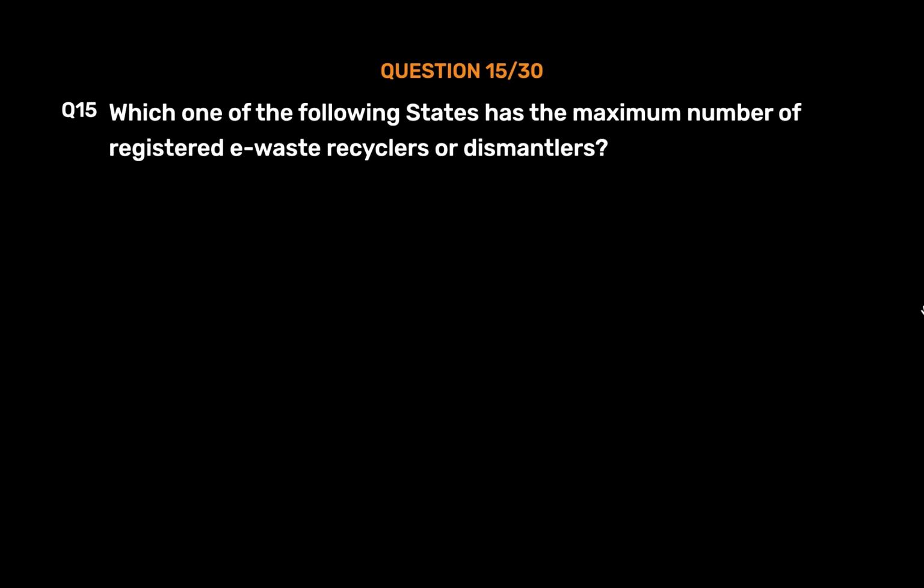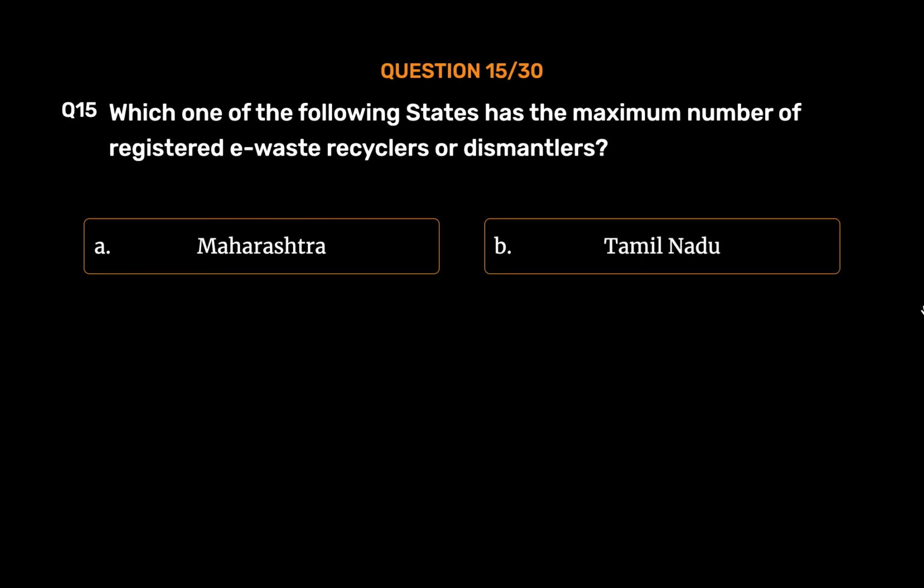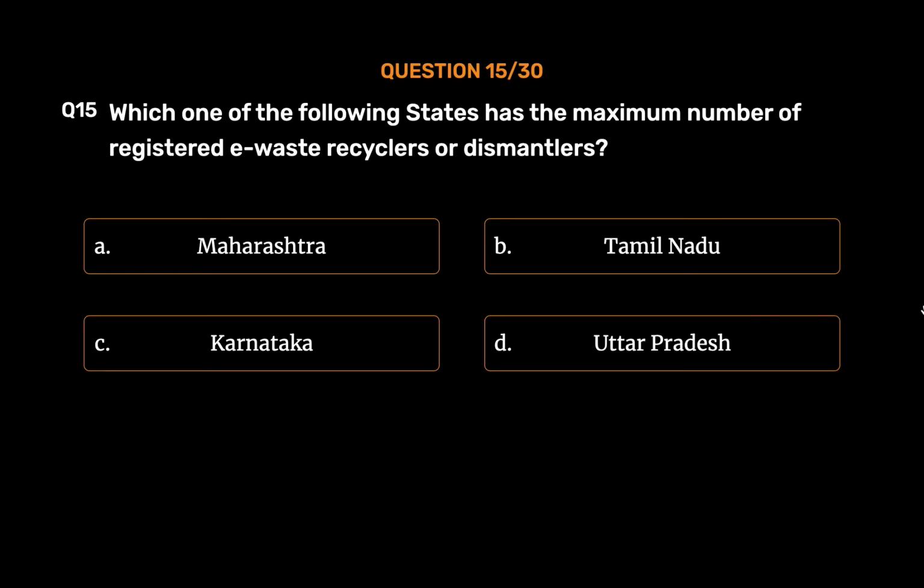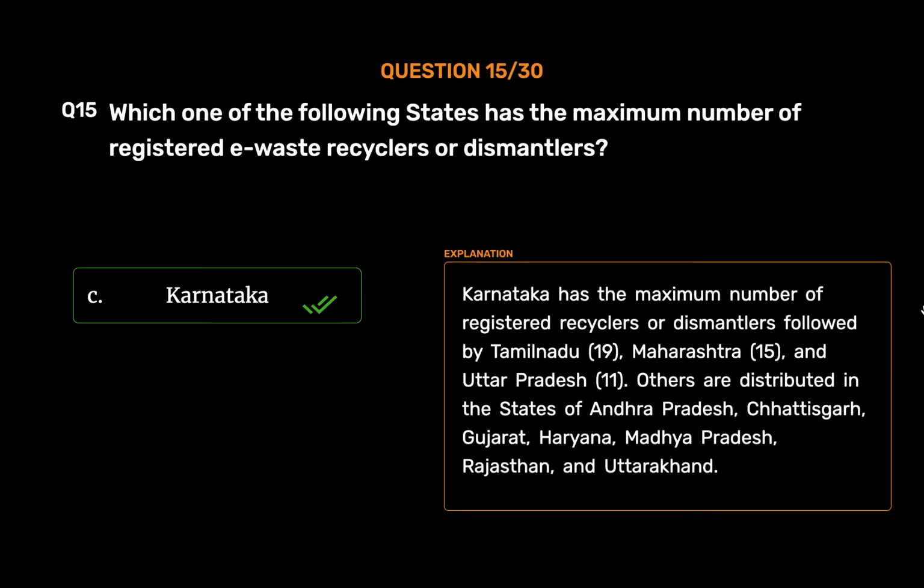Question number 15. Which one of the following states has the maximum number of registered e-waste recyclers or dismantlers? Option A. Maharashtra. Option B. Tamil Nadu. Option C. Karnataka. Option D. Uttar Pradesh. The correct answer is Option C. Karnataka. Karnataka has the maximum number of registered recyclers or dismantlers, followed by Tamil Nadu, 19, Maharashtra, 15, and Uttar Pradesh, 11. Others are distributed in the states of Andhra Pradesh, Chhattisgarh, Gujarat, Haryana, Madhya Pradesh, Rajasthan, and Uttarakhand.